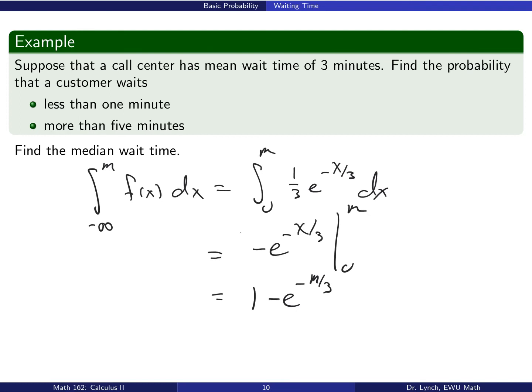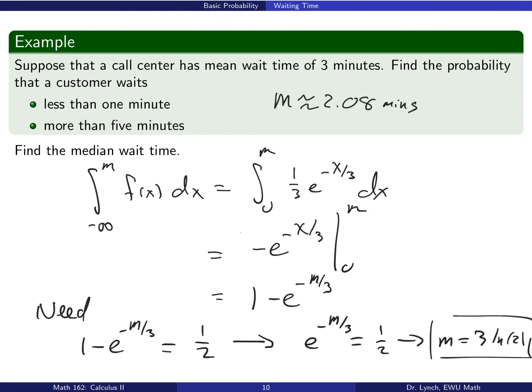Of course, we can evaluate this quickly using the fundamental theorem of calculus as 1 minus e to the minus m over 3. In this case, with the value of that definite integral equal to 1/2, we again use properties of logarithms and exponents to see that the median wait time has to be 3 times the natural log of 2. So about half the people wait 2.08 minutes or less, and the other half of the people wait 2.08 minutes or more.